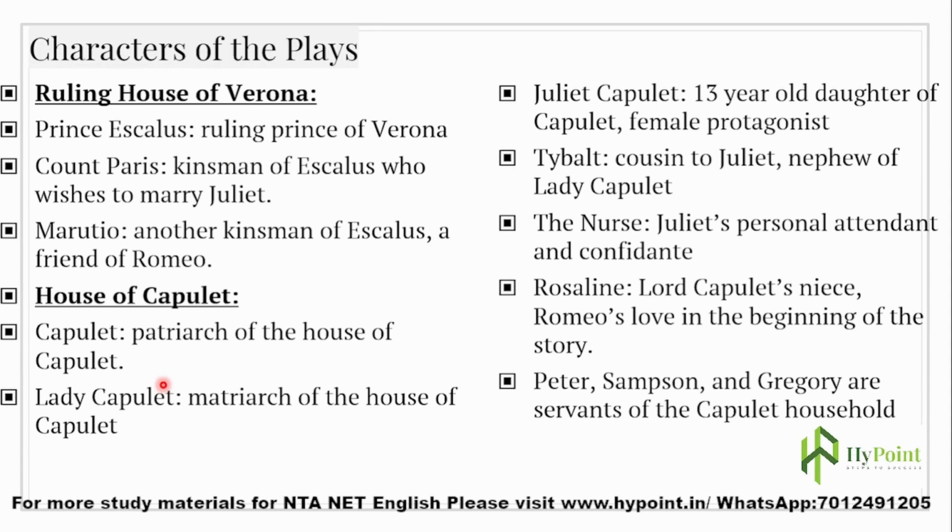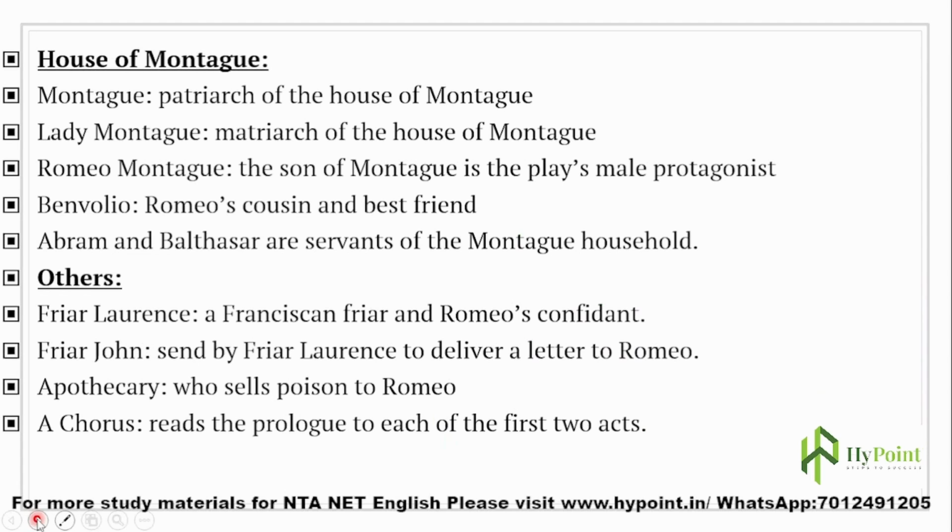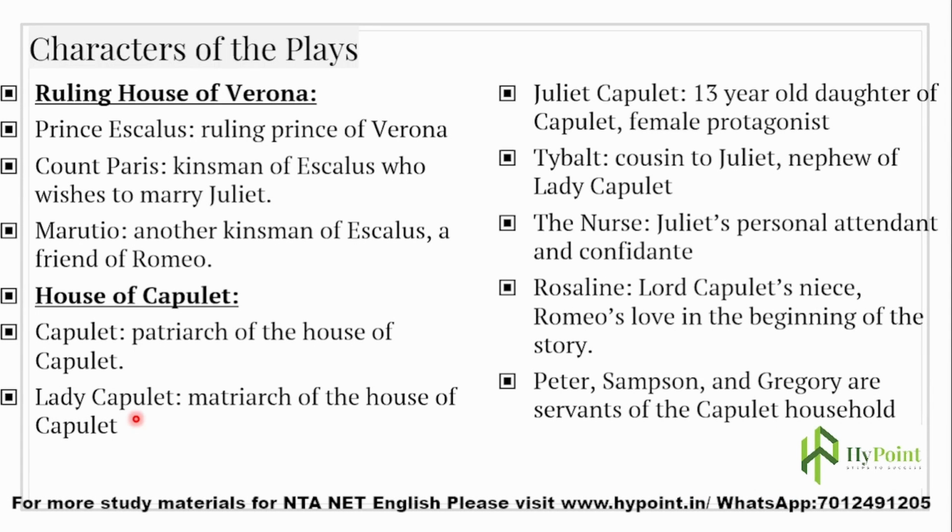In this play we have two great, famous families of Italy: the House of Capulet and the House of Montague. The characters belong to one of these famous families, and they have conflict and grudge, and friction with each other.